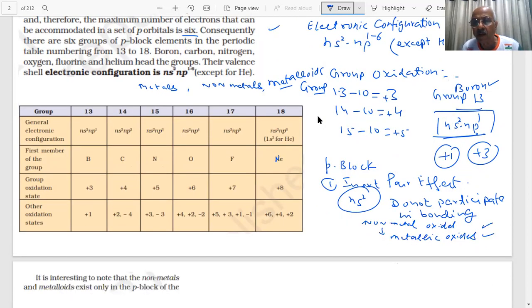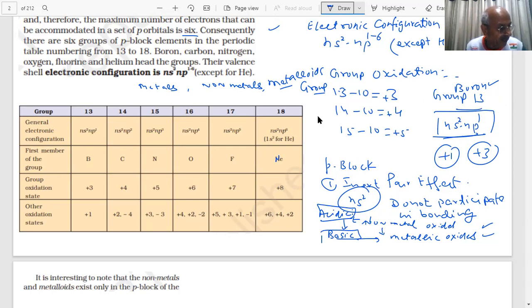Metallic oxides are basic in nature. Basic oxides. And non-metallic will be acidic. So you will get acidic to basic and neutral, or in between you may get amphoteric oxides. So there will be a change from acidic to amphoteric, neutral to basic oxides.